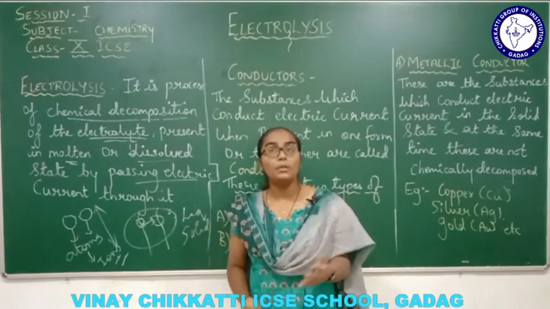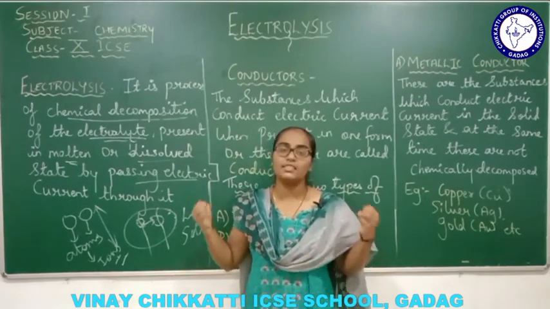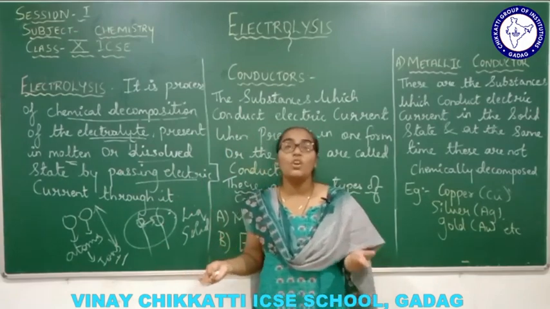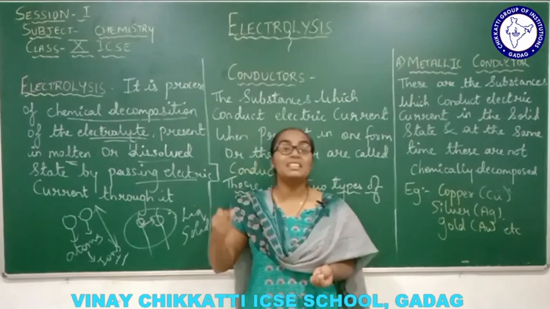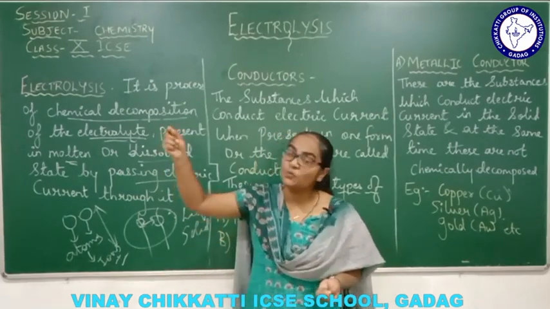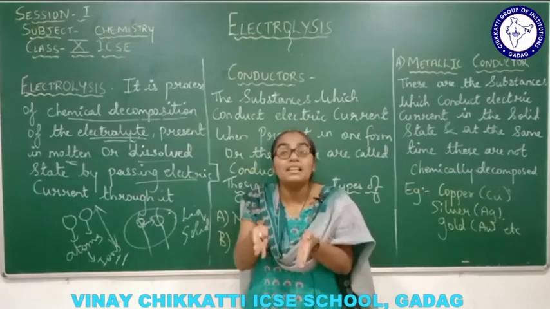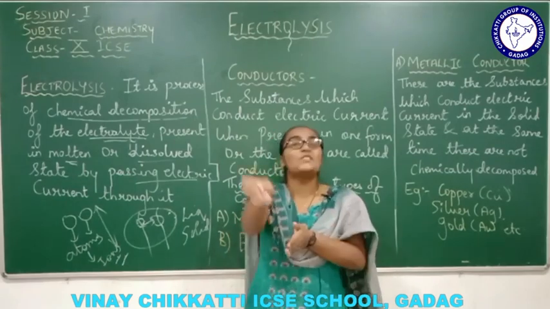Now in your home, when you switch on the electricity, the light and bulb start glowing, right? Why is it so? Because we have a metal wire, a copper wire. This copper wire helps the electrons to flow through it, right? So this copper wire is a medium through which the electrons flow.